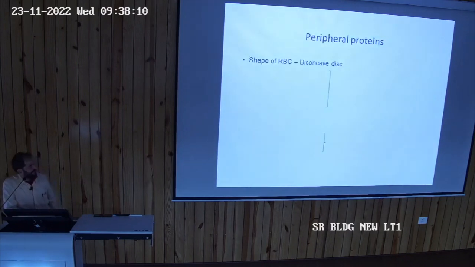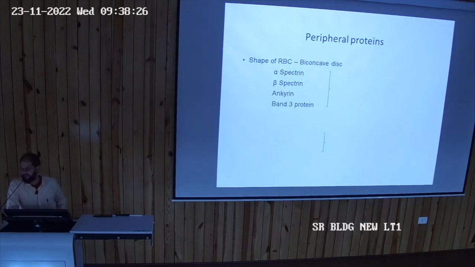And as you discussed, the shape of the membrane is biconcave shape, and biconcave shape maintain कौन करते हैं? These are the proteins, that is the alpha spectrin, beta spectrin, then ankyrin, then band 3 protein. Okay, these are the peripheral proteins. These are also the peripheral proteins. This is actually maintaining the shape of the RBCs.